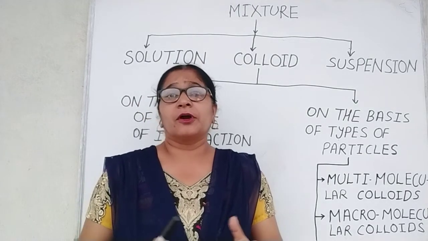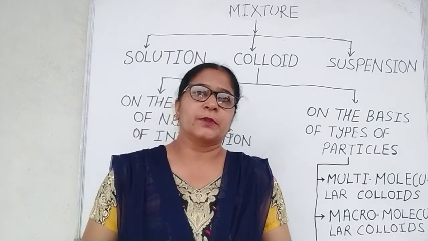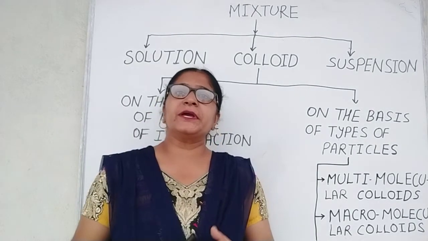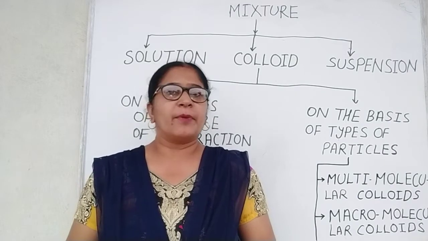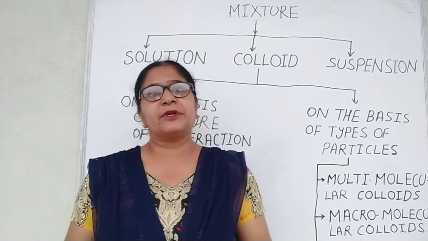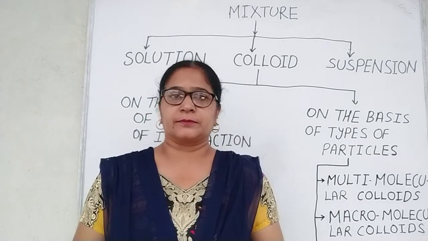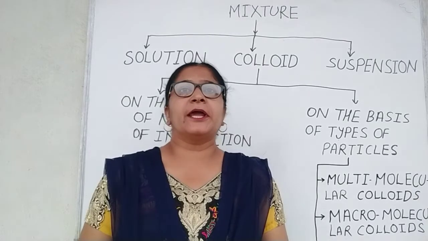Then, talking about colloids or colloidal solution. Colloids appear to be homogeneous, but actually they are heterogeneous. The particle diameter ranges from 1 nanometer to 1000 nanometer.